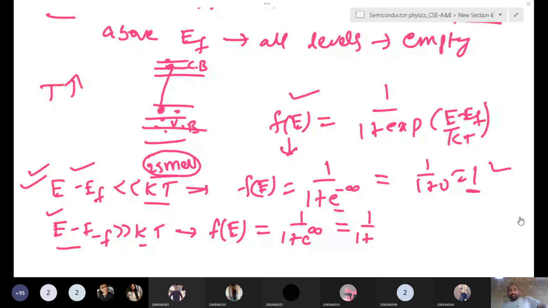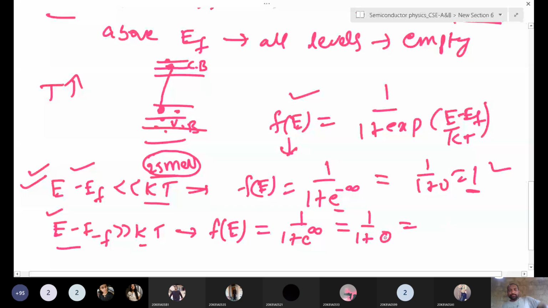That means if you increase the temperature to a very high level, almost all energy levels in the valence band, where some electrons are bound to the nucleus, change. If you give very high temperature, these electrons get sufficient energy, break the bond and jump into the conduction band.